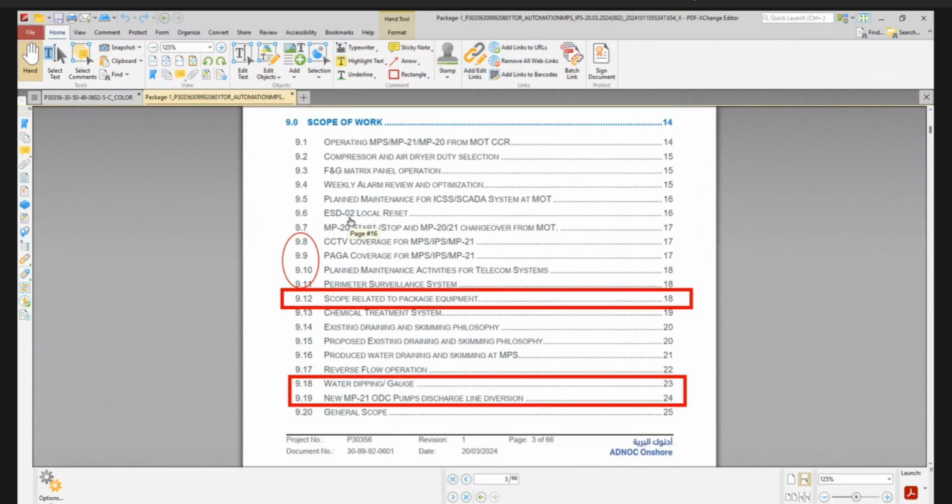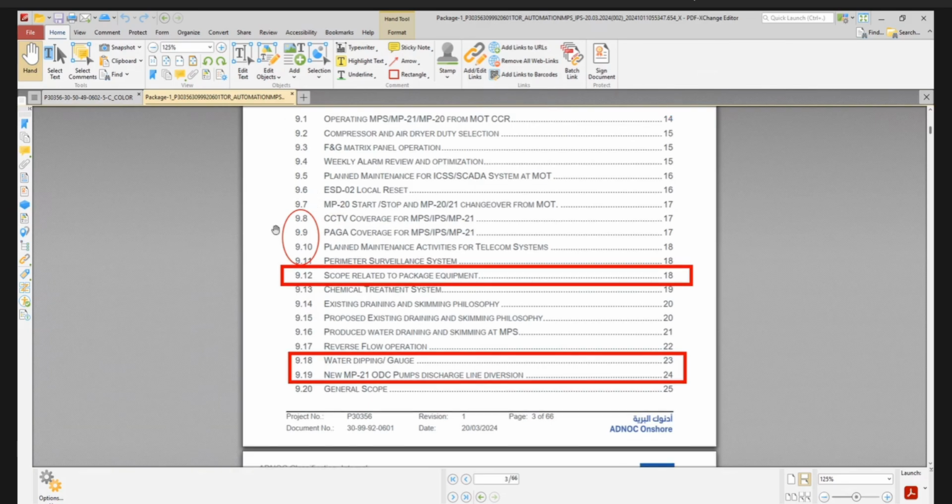9.6 ESD 02 local reset. There are some valves, shutdown valves in MPS and IPS location. So those valves need to reset from the MOT-CCR and individual control room also. So this is again, there will be some hardware modification, but that is in control room only through push button. So push button and INC related activity only.